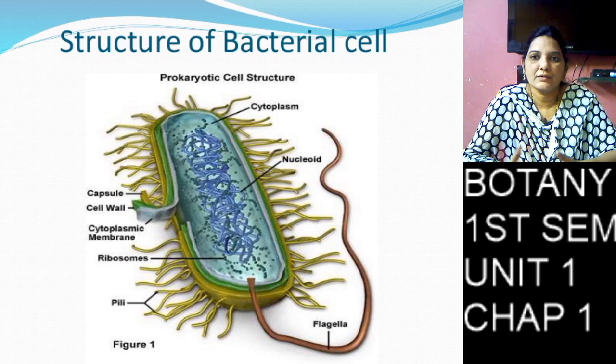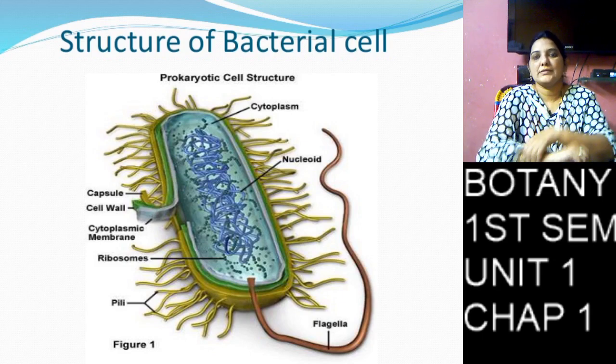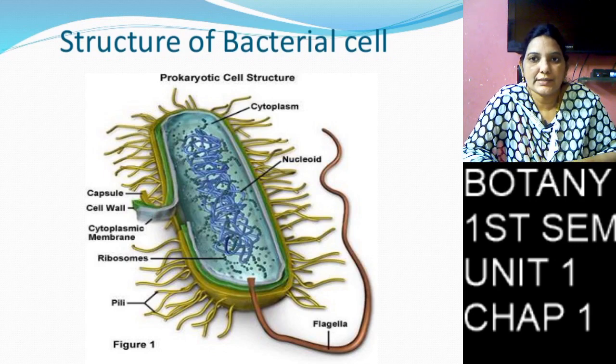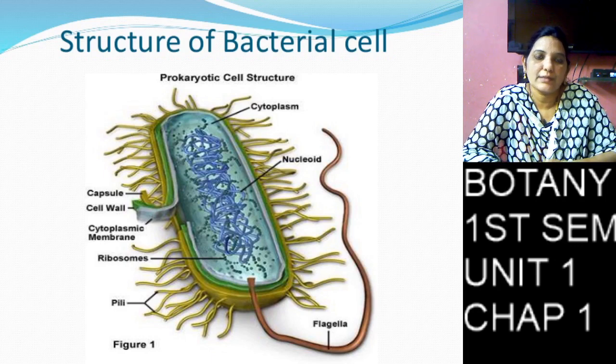The plasma membrane absorbs food material from the host cell, and sends out the waste parts. This is the function of the plasma membrane.